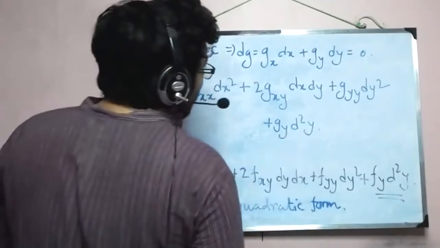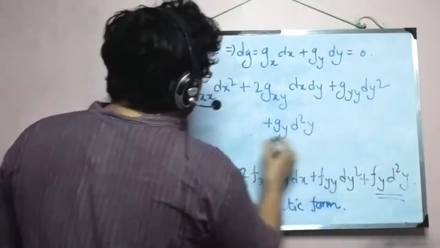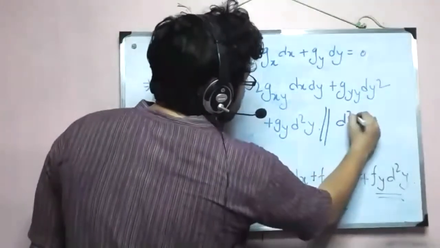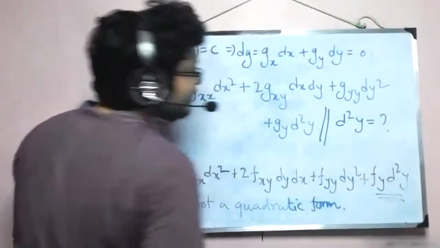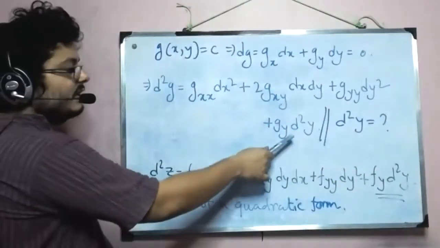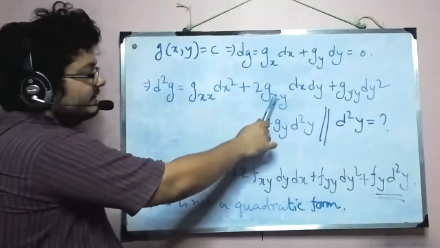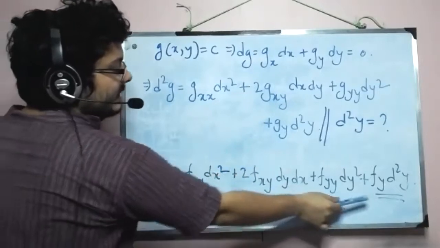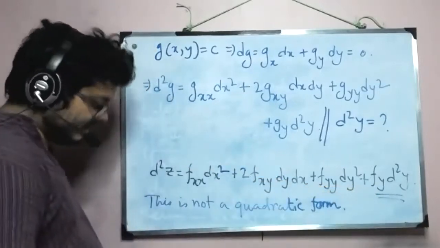That's it, it's not complex. So from here we are looking at what d2y is equal to. We can find what d2y is equal to from this equation d2g, and then we are going to substitute that in place of d2y.